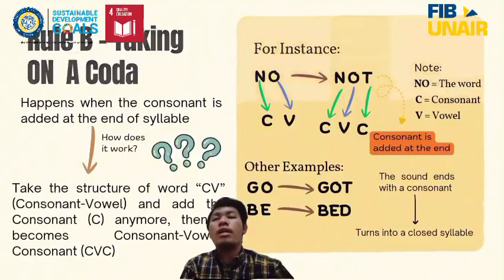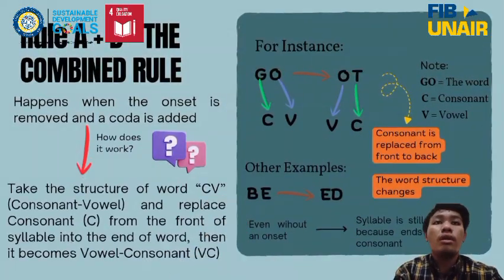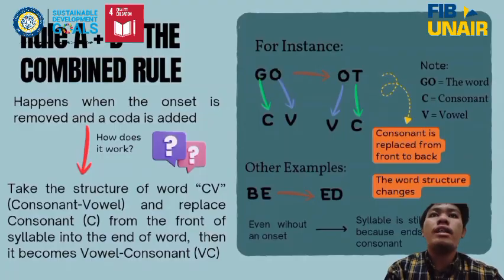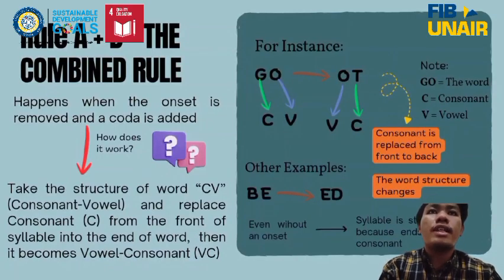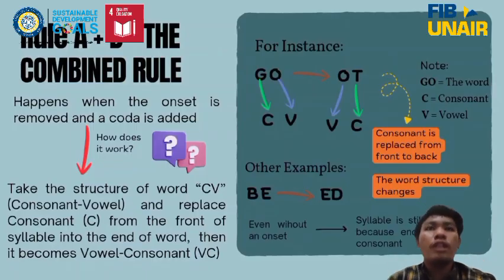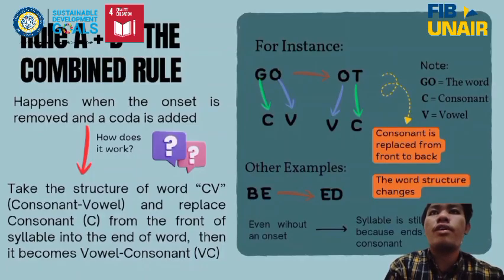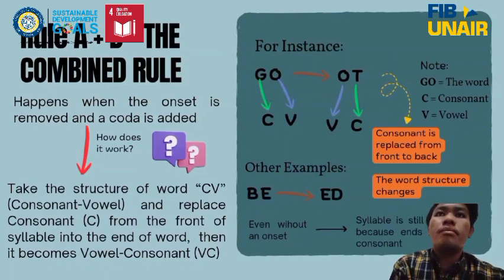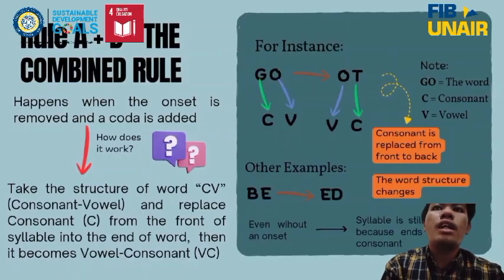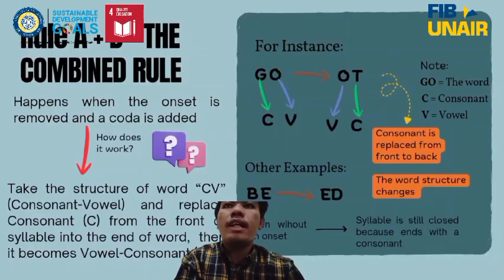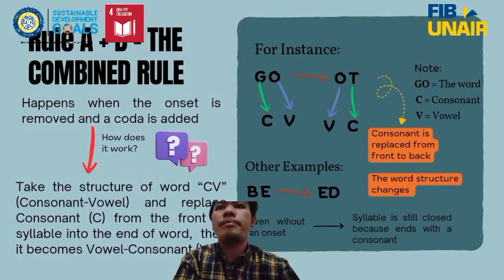And the last is rule A plus B, or the combined rule. In rule A plus B, the onset is removed and a coda is added. Sometimes both processes happen together. It makes the structure change from CV to VC, consonant vowel into vowel consonant. That is also a closed syllable. For example, the word go becomes odd. Even without an onset, the syllable is still closed because it ends with a consonant. Another example is be becomes at. Notice that the syllable still feels closed at the end.